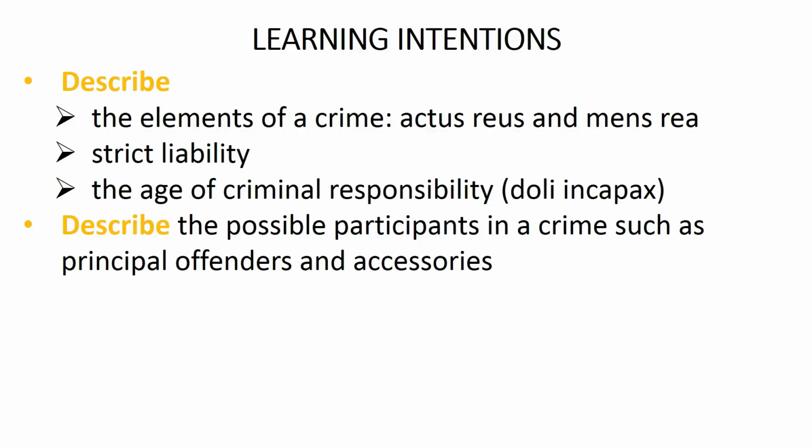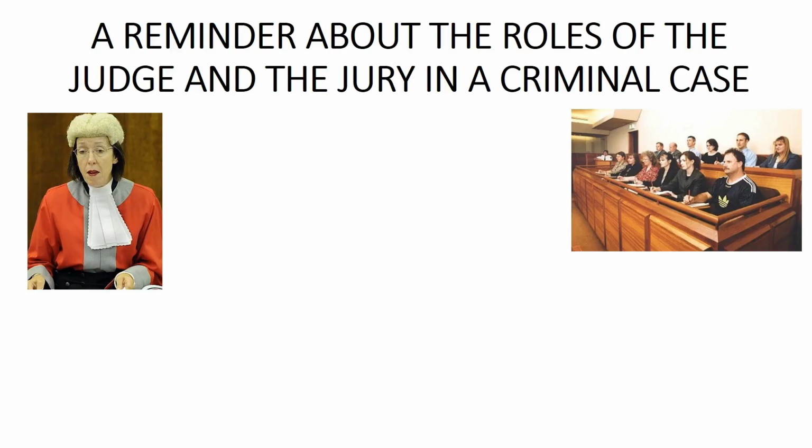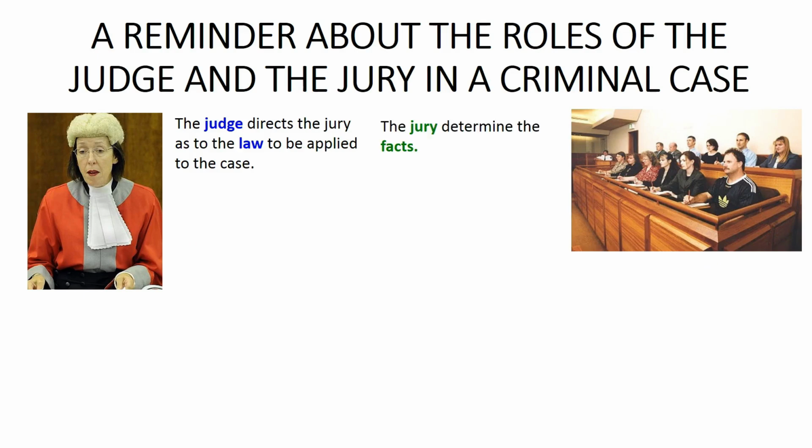However, we haven't finished yet. There is just one more slide. Because we are looking at criminal law, I want to remind you about the roles of the judge and jury in a criminal trial. They have two roles each. First, the judge directs the jury as to the law to be applied to the case. Second, the jury determines the facts. That is, the jury decides what evidence to believe.